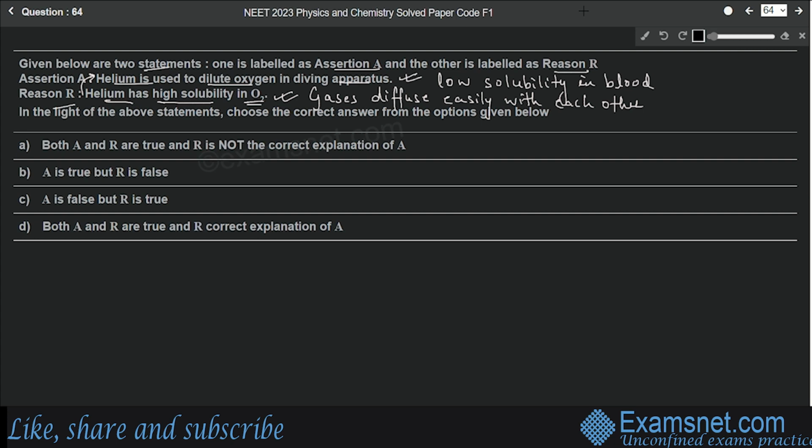Okay, so both the statements are correct, but reason is not the correct explanation of assertion. So option A will be the correct answer. What is the correct reason for the assertion? That helium is very less soluble in blood. Okay, option A is the correct answer.